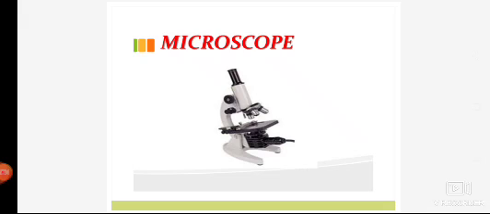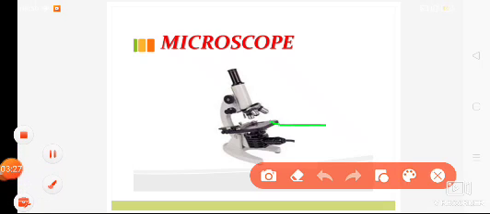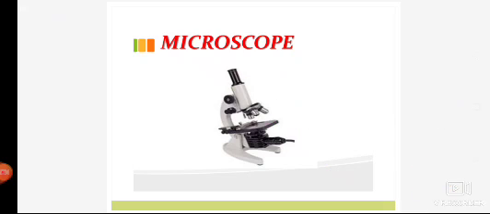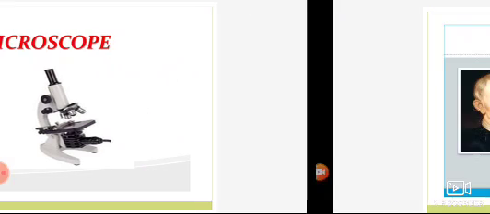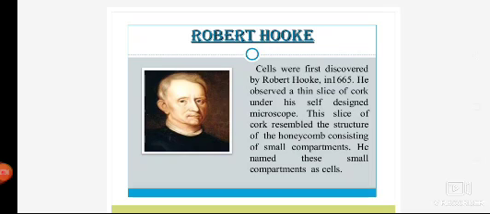The compound microscope is mainly used for observing cells, and it consists of an eyepiece, an objective, and a condenser. Here we put the slide in which we put the cell or whatever we want to observe, and by using this eyepiece and these objective lenses, we can easily observe a cell. Now, the first cell was observed by Robert Hooke in 1665.